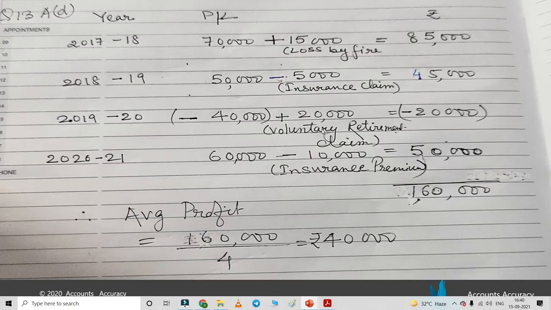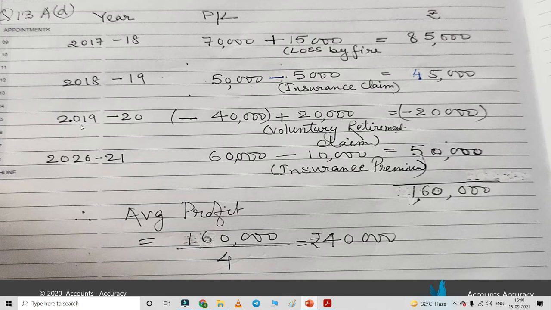Now here let's calculate the average profit. In the year 2017-18, the profit amount is given as 70,000 and 15,000 is loss by fire, which is an abnormal loss. So it must be added, because we add abnormal loss in order to find out the net profit. So here the net profit will become 85,000. In the next year 2018-19, the profit value is given as 50,000. From that we need to deduct the abnormal income, that is abnormal interest, which is 5,000. So it must be deducted, and the value will become 45,000.